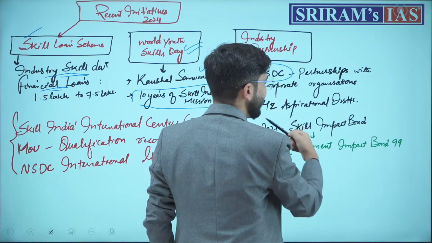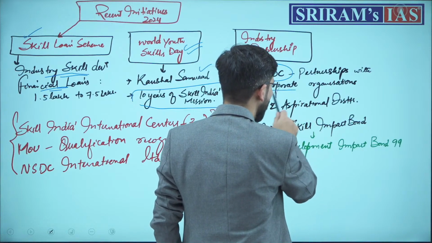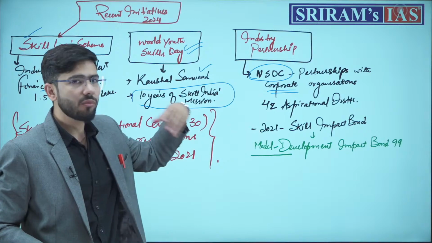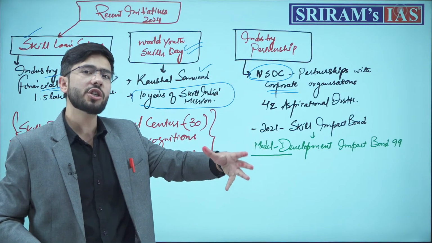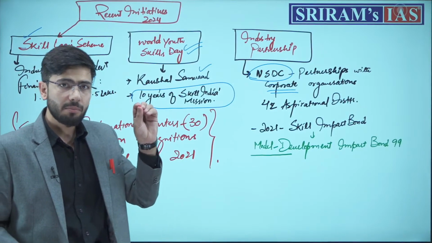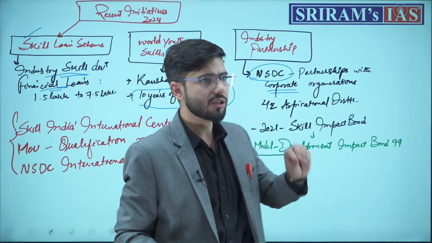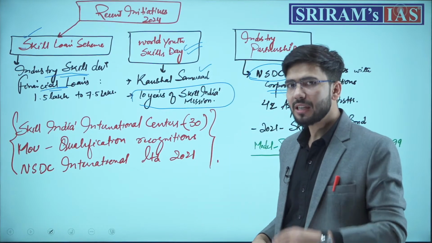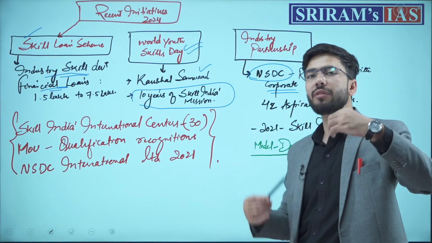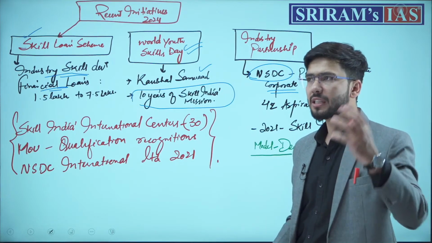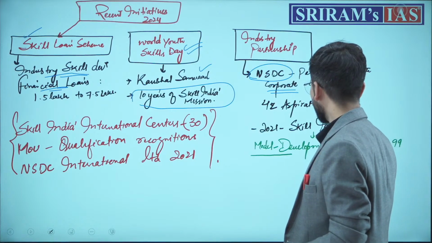We have NSDC partnerships. This organization, the National Skill Development Corporation, has partnered with multiple universities and institutions across the globe so that people belonging to aspirational districts or low skill communities shall have skills, and they can go and achieve new age skills in artificial intelligence, machine learning, robotics, and much more.